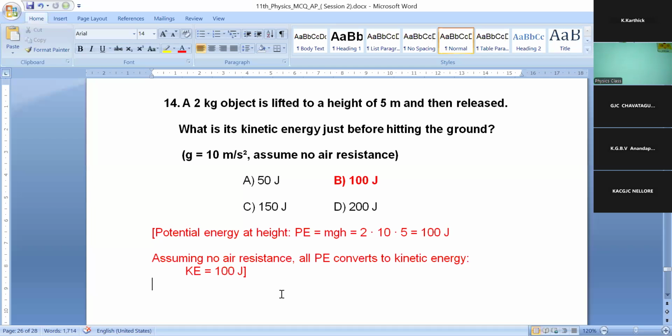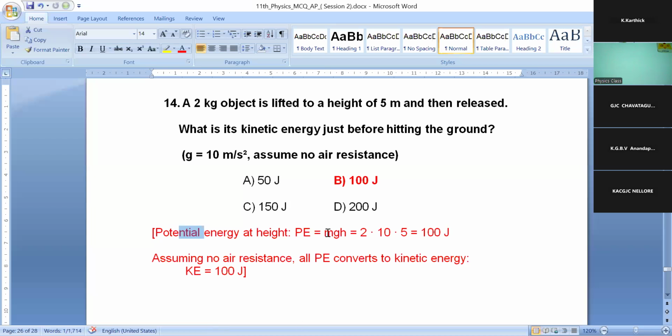For the kinetic energy we have a formula, half mv square. But here you don't have a velocity, so we cannot find the kinetic energy using the formula half mv square. That's why we find the kinetic energy value from the potential energy equation, because the mgh values are there.